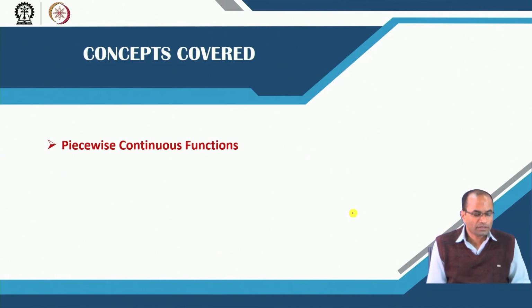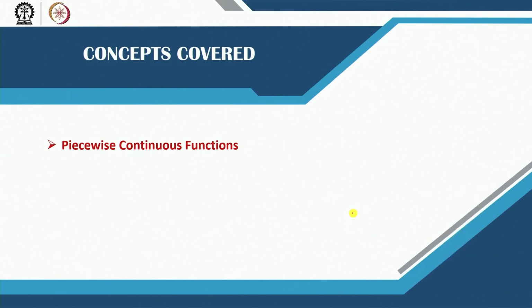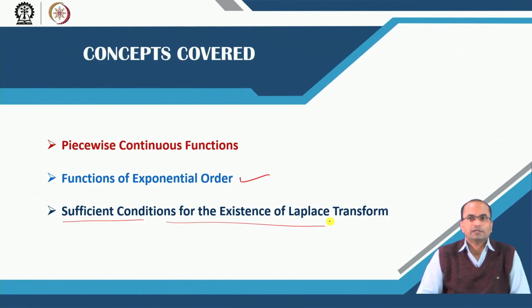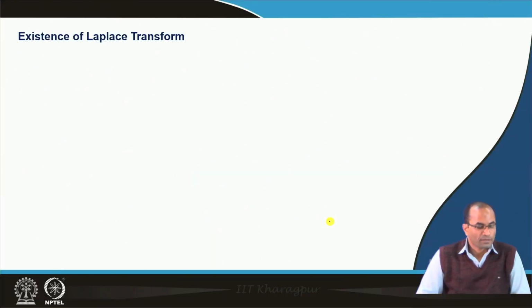So, we will be talking about the piecewise continuity of the functions, because that is required as a sufficient condition. We will also be talking about the functions of exponential order, and then finally, what the sufficient conditions are for the existence of Laplace transform.